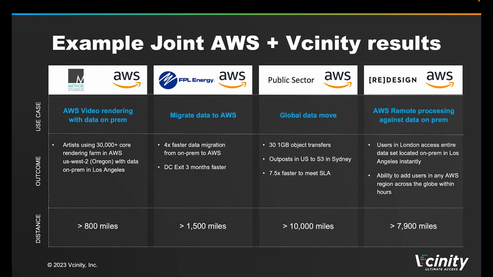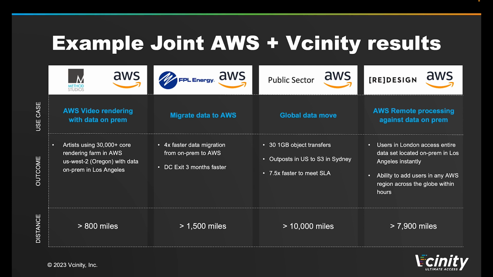Now, drilling down into a few key AWS plus Vcinity customer results, we see a media company who was able to use AWS's rendering services in Oregon with the data sitting in Los Angeles, over 800 miles away. This is important because they needed to keep highly sensitive data on-prem, but were still able to use AWS's rendering services to complete their work.